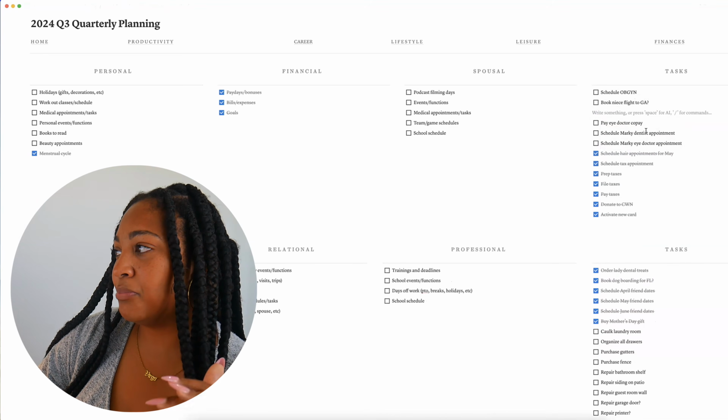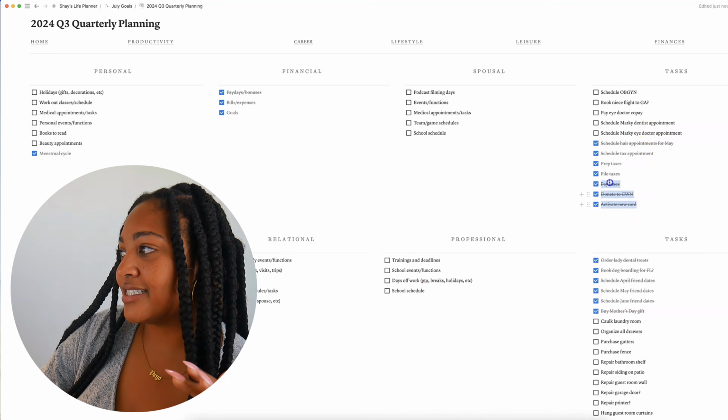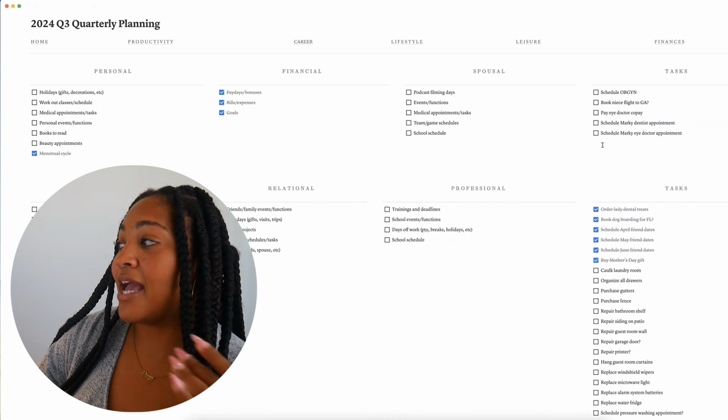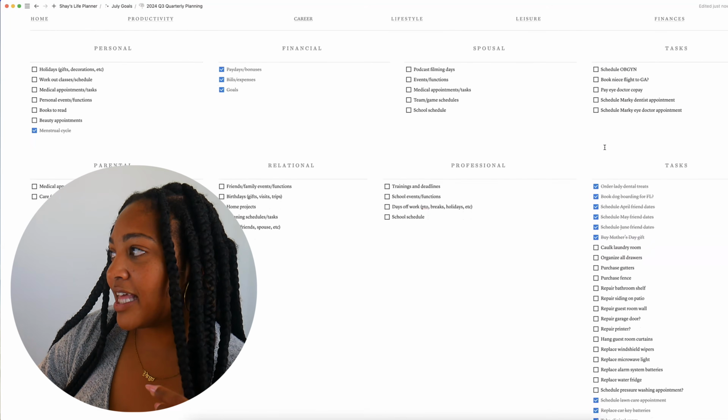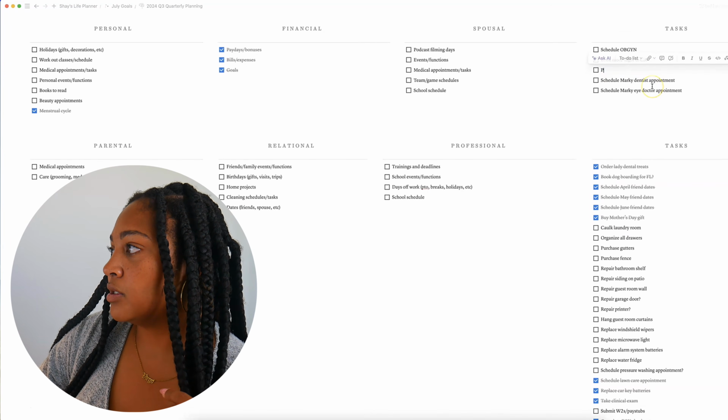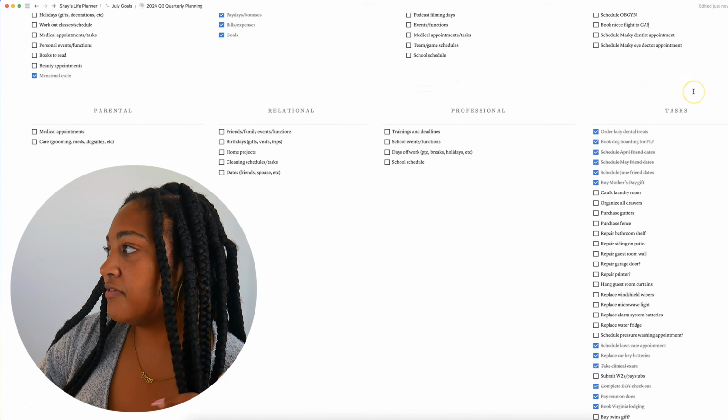We're going to start with a blank slate. There probably are things that I'll likely have to do again in quarter 3, like pay a medical copay and stuff like that, but we're just going to start fresh. I did not have to pay a copay for that, so we're going to leave those things.